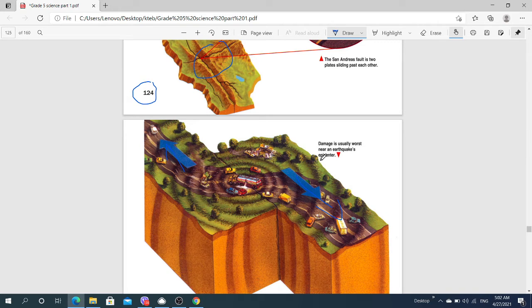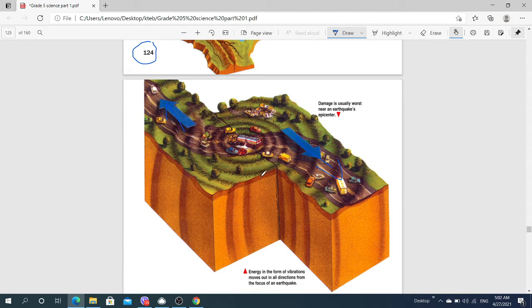Damage is usually worst near an earthquake's epicenter. It's very worst in the epicenter. This is why the earthquake happened. Do you see? Because the plates are moving in two different directions.